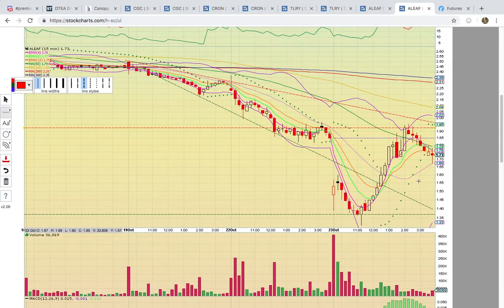And looking at the 15-minute chart, you can see here it just has to get above that 50 simple moving average at 179. If it can get above that level, then you have a potential run up here to the 190, 195 level, which was the high close from today, right around 192. You have a descending resistance line lined up with 195. Pretty much 180 and 195 are two big levels. Trading above both those levels, that should be your sign that ALEAF does want to head higher.